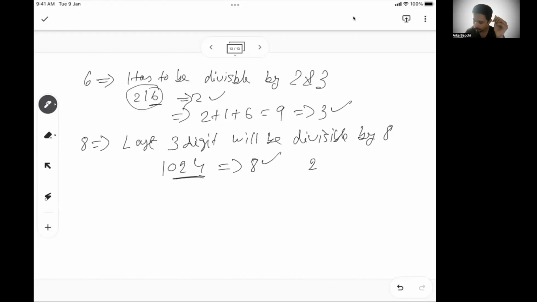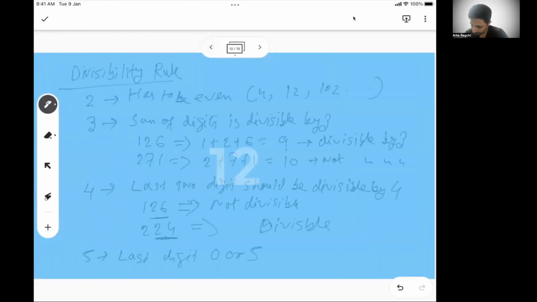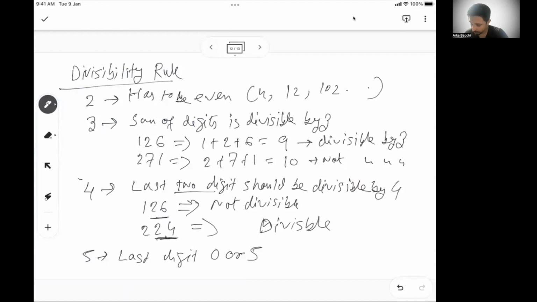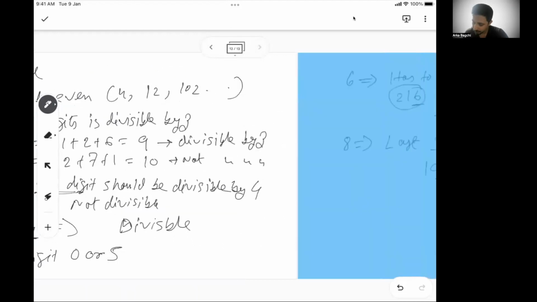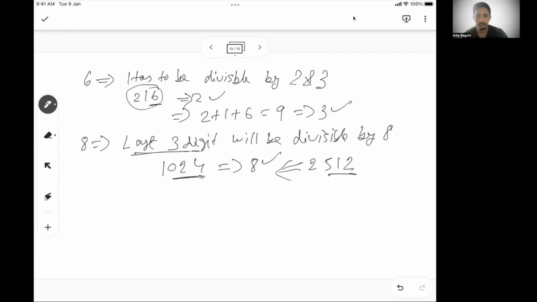Someone says 2512. 512 is divisible by 8, so the number is also divisible by 8. So if you see this carefully, for 2, the last digit has to be divisible by 2, which makes it an even number. For 4, the last 2 digits have to be divisible by 4, as we just did. For 8, the last 3 digits have to be divisible by 8. So for 2, 4, 8, you can understand a certain pattern.